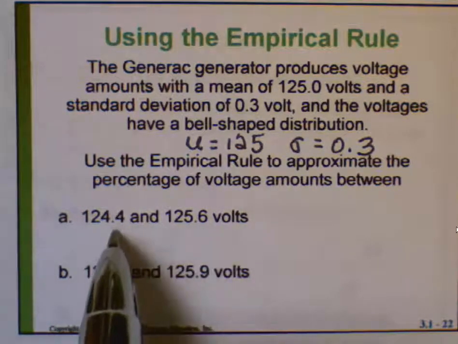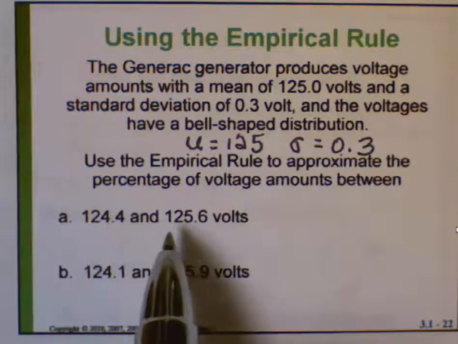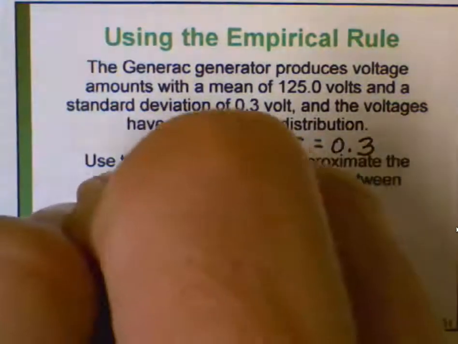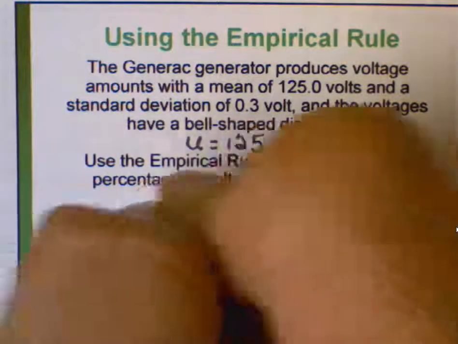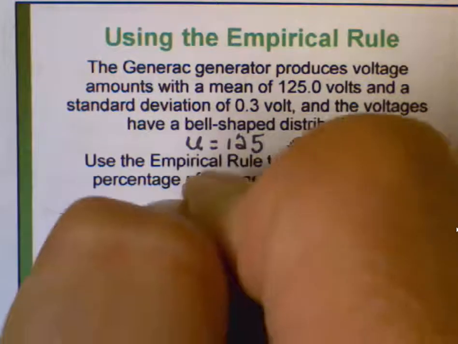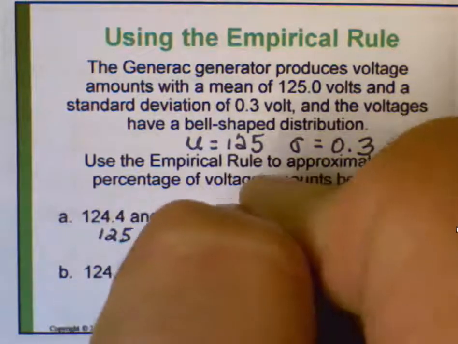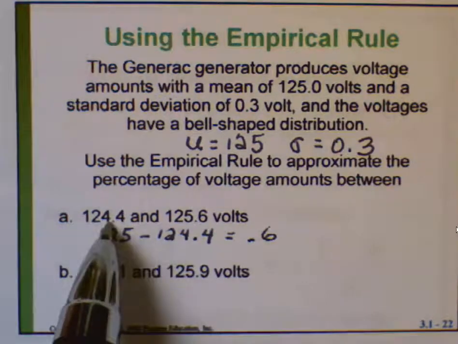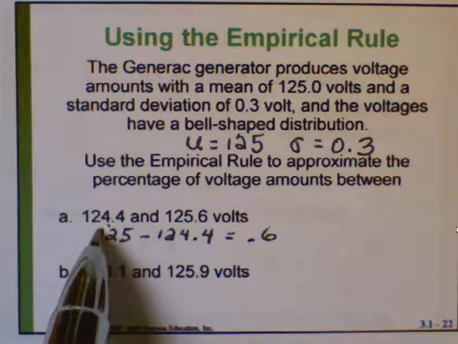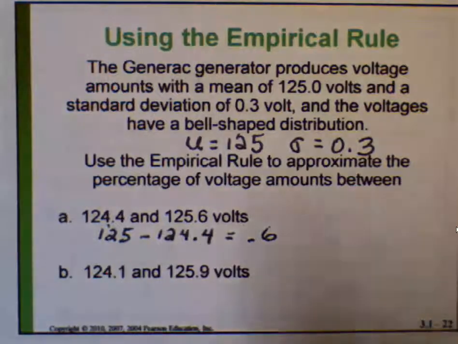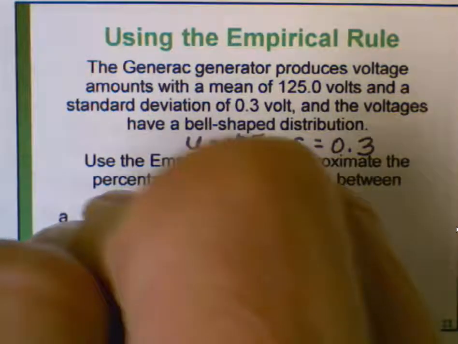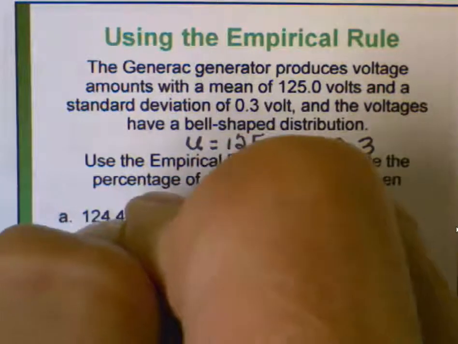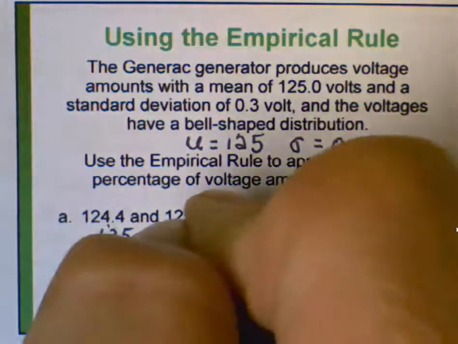I just need to know how far these are away from the mean. Well, the mean is 125, and so 125 minus 124.4 is 0.6 volts below the mean. This one's 0.6 volts below the mean. This one is 0.6 volts above the mean.